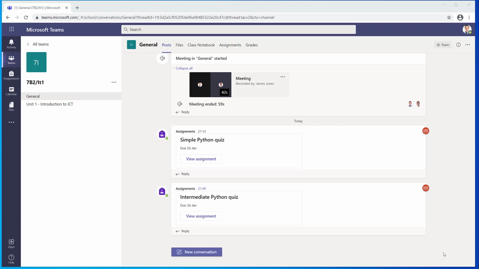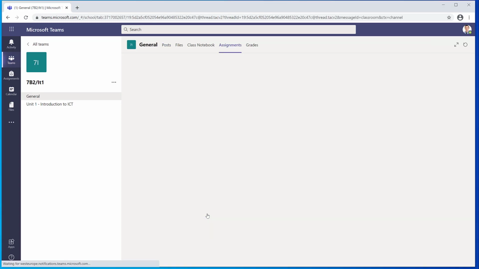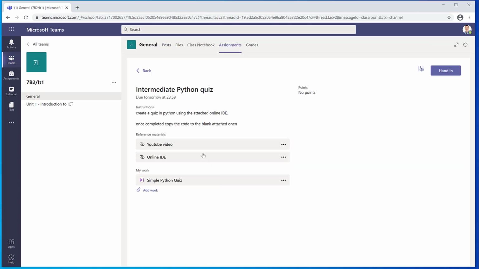Okay, so carrying on with the Python programming series. In this one then we're looking at an intermediate quiz. Starting off again in Teams, I'm going to click on View the Assignment. I'm going to click onto the IDE. Again, the YouTube video is there for you to watch. The OneNote is there for you to turn your work in with.